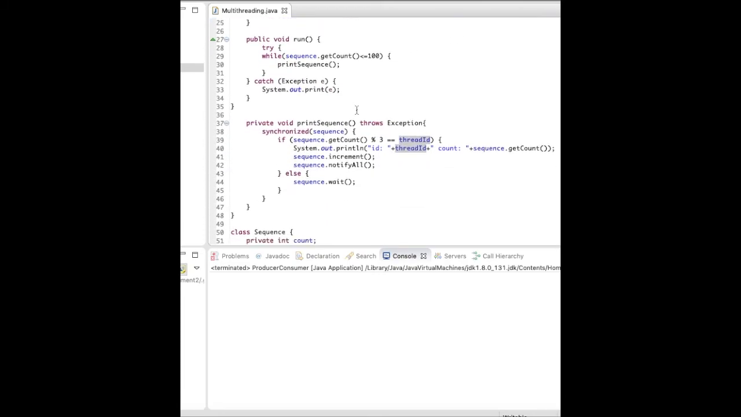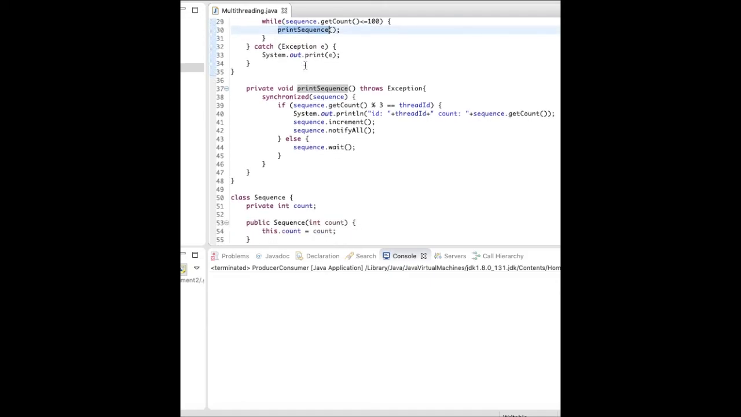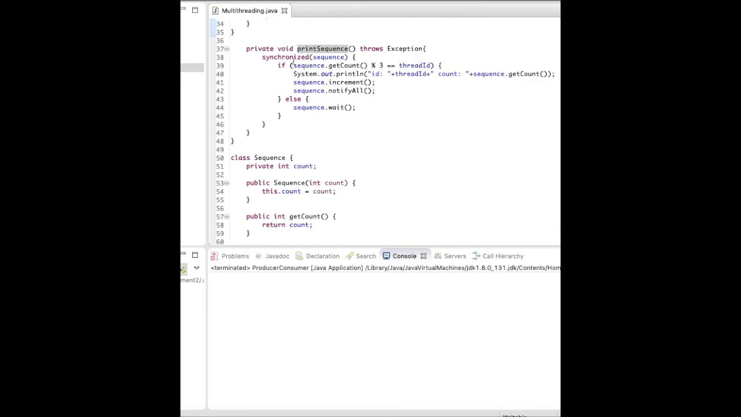So in the run method, what happens? I am checking if the sequence count is less than or equal to 100. I have to print only when the count is within 100. Otherwise, we will stop the execution because we have to execute only from 1 to 100. Now, if it is within range, I will call print sequence. In print sequence, I am synchronizing over the sequence object because it's a shared variable, so it will put the lock on sequence.